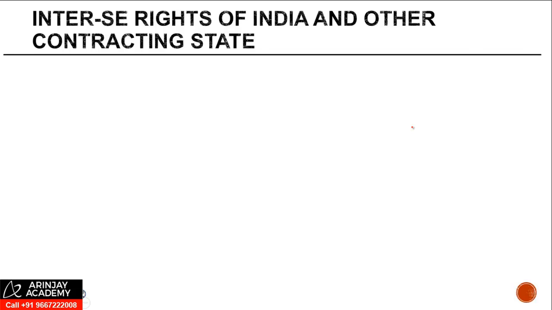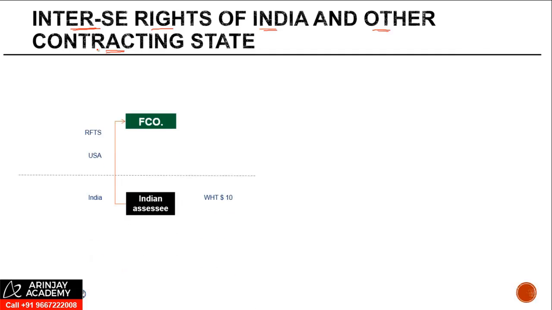Now, in such cases, when a payment of royalty or FTS is made, it is important to understand what are the inter se rights of India and the other contracting state, which is the treaty partner. So for the purpose of this slide, we have an Indian assessee who is making payment to a US company, a foreign company, for royalty and FTS. Typically, this Indian company or India is known as the source state, whereas the foreign company is known as the resident state.